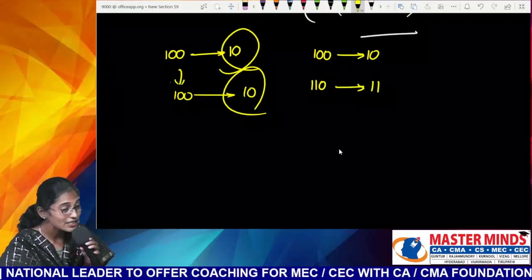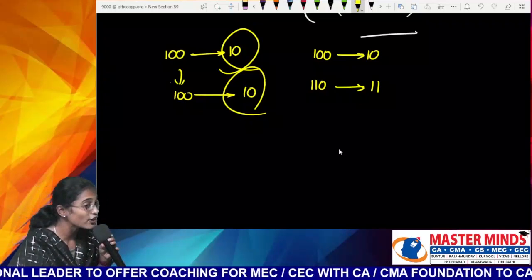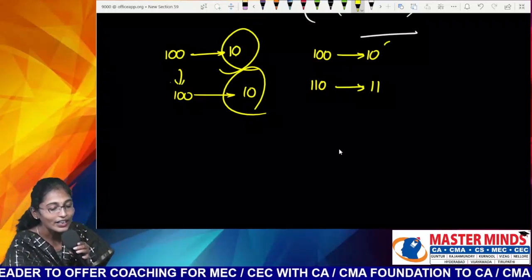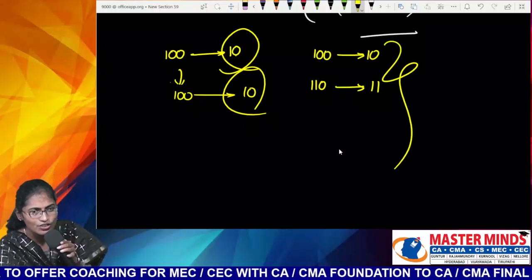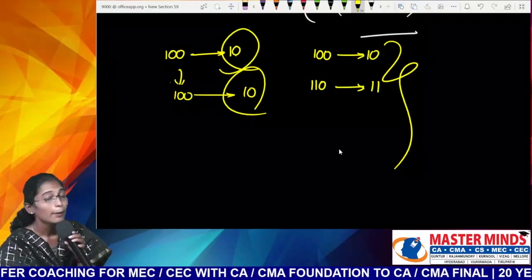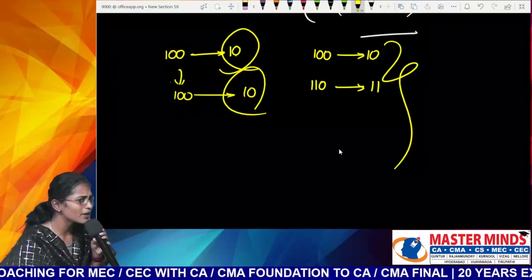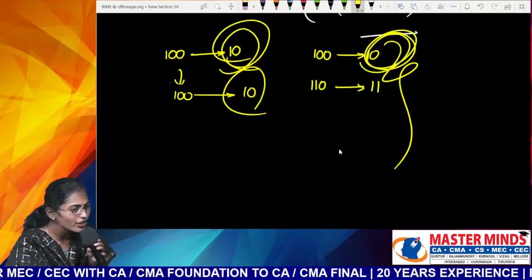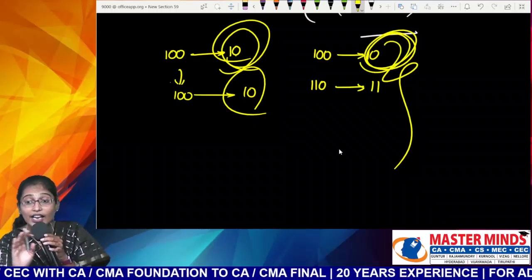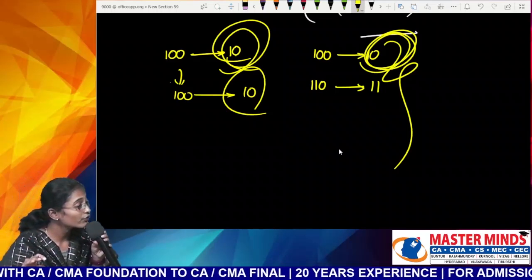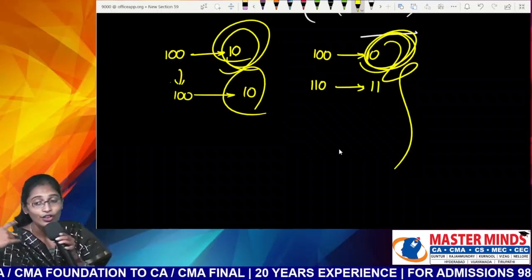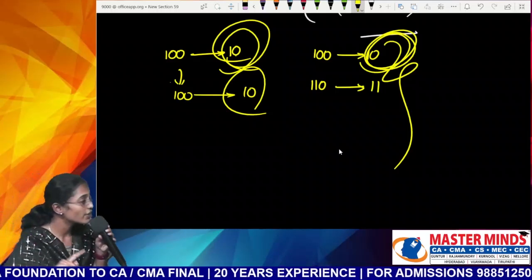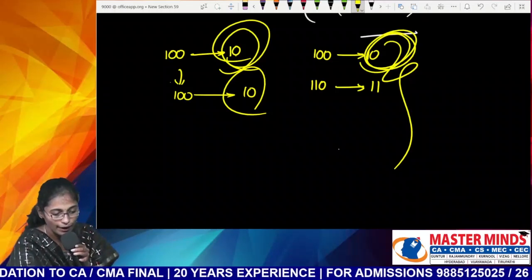10 only, right? Means in simple interest, is it constant or varying? When it comes to compound interest, is it constant or varying? But look at the first year, guys. What is the simple interest for the first year? 10. So for the first year, is there any difference between simple and compound interest for 1 year? After the first year only there happens a difference between simple and compound interest.